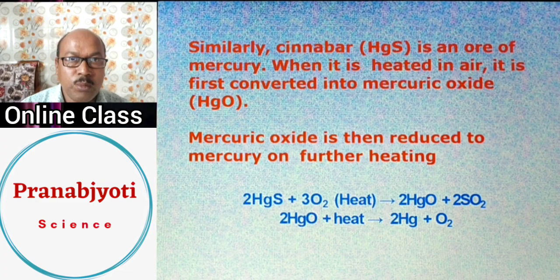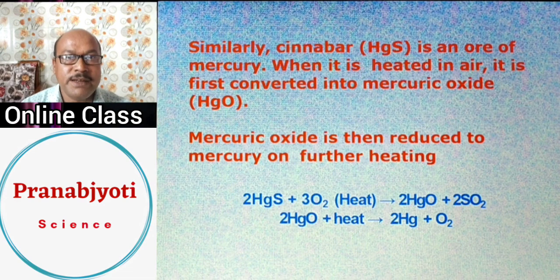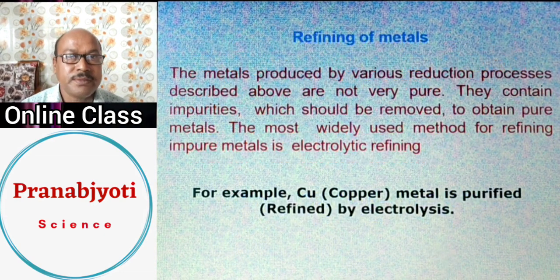Moderately active metals are reduced by heating with coke, means carbon, after performing roasting and calcination. And lowly active metals like copper or mercury are extracted from their ores by simple heating, no need to add carbon or coke this time, because they are lowly active metals.